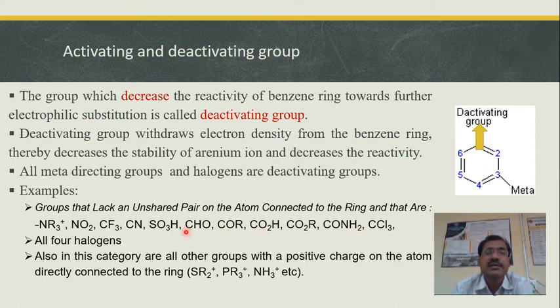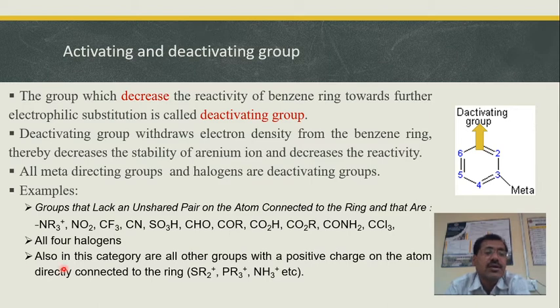All these are the groups wherein the benzene ring is connected to a carbon, which in turn is connected to a C double bond, like aldehyde, ketone, carboxylic acid, ester, and amide. All these groups have C double bond O functionality. And the groups like CCl3, where the benzene ring is connected to a carbon, which in turn is connected to 3 strongly electron withdrawing halogen atoms, like chlorine in this case.